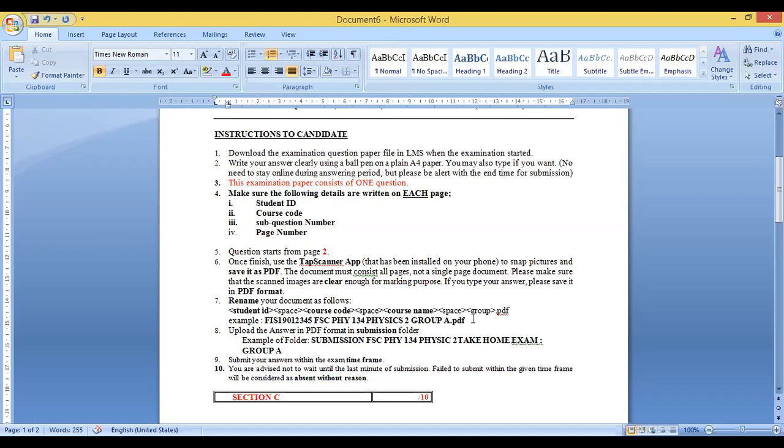Submit your answer within the exam time frame, so you have 24 hours. You are advised not to wait until the last minute of submission. Failure to submit within the given time frame will be considered as absent without reason. So section C, total mark is 10 marks.